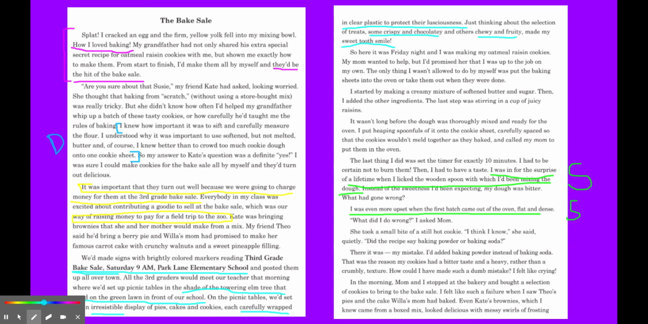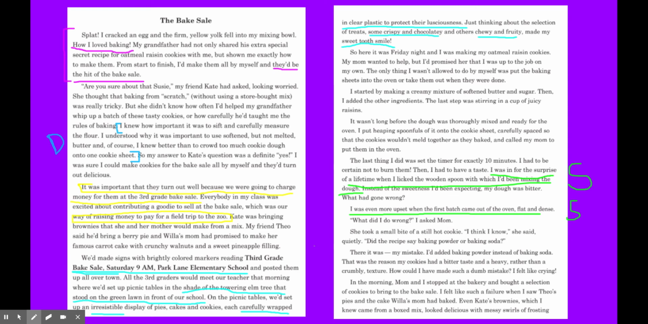She took a small bite of a still hot cookie. "I think I know," she said quietly. "Did the recipe say baking powder or baking soda?" There it was. My mistake. I'd added baking powder instead of baking soda. That was the reason my cookies had a bitter taste and a heavy rather than a crumbly texture. How could I have made such a dumb mistake? I felt like crying. In the morning, Mom and I stopped at the bakery and bought a selection of cookies to bring to the bake sale.